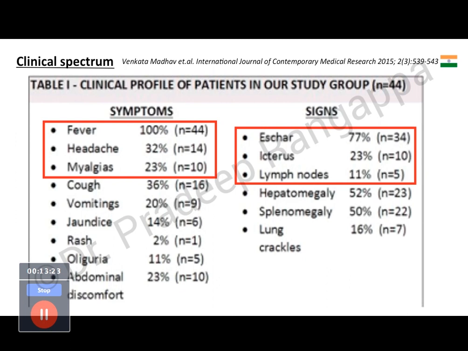So if you look at the signs, at least from this study, they said 77% of the time, if you look and examine carefully, there is presence of eschar. So we need to look at eschar very carefully, very judiciously, in all the skin creases. I think that is where you get to find the eschar. So 77% of the time they have eschar as a sign, which should highlight the point that these patients may be having scrub typhus. Followed by liver dysfunction, icterus in 23%, lymph nodes in 11%, and hepatomegaly was present in 52% of the patients. So these are the common signs.